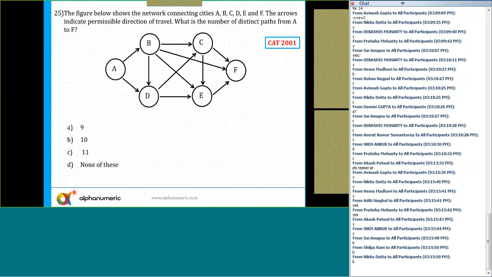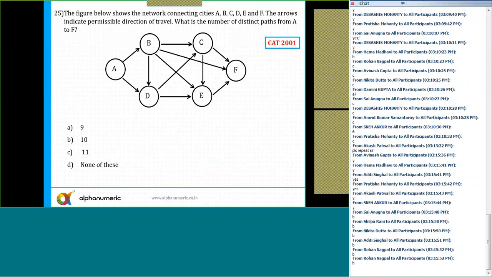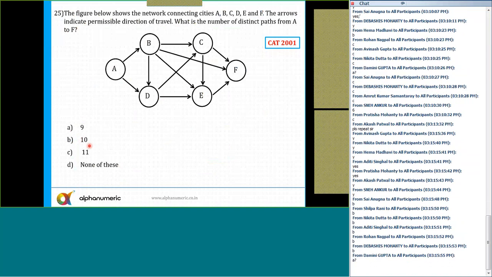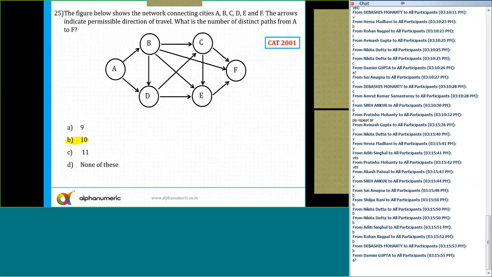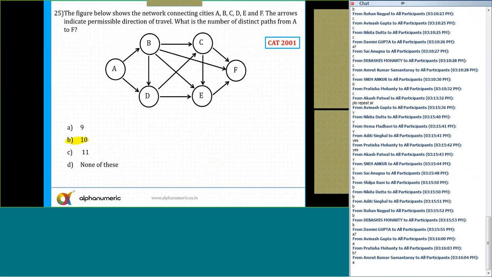Now, what is the answer for this question? Question number 25. The correct answer for this is option B, which is 10. Again, whenever you see a complicated figure, now you can go for Pascal's approach. Tell me one thing.